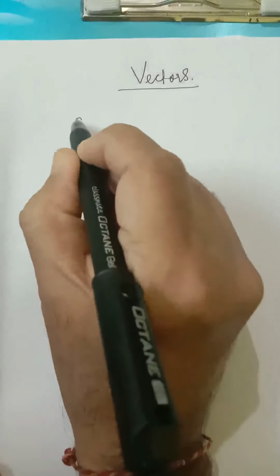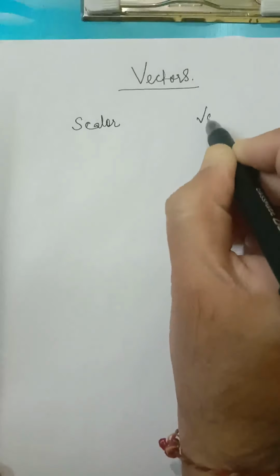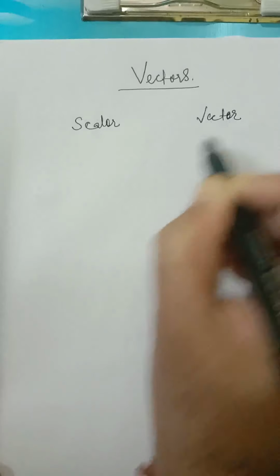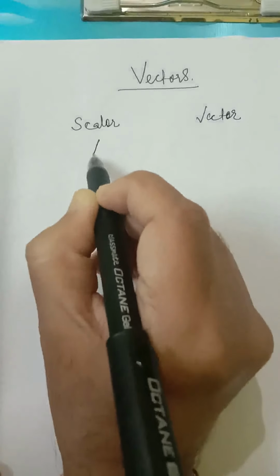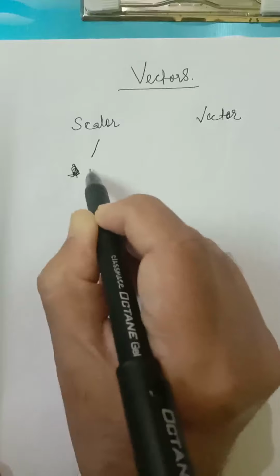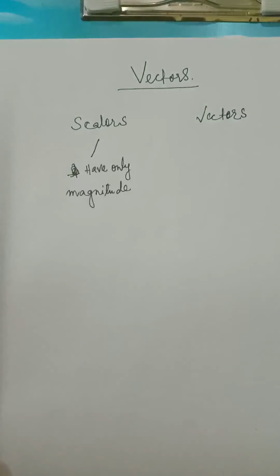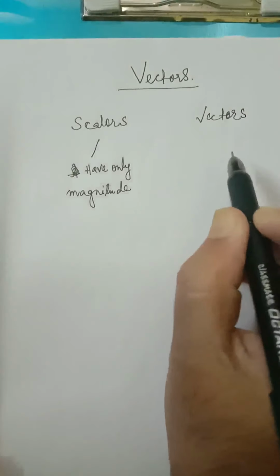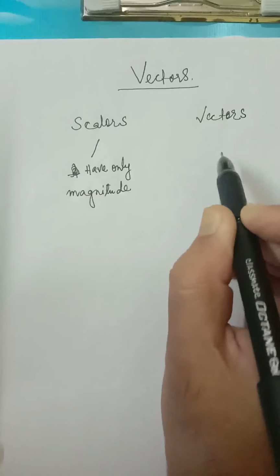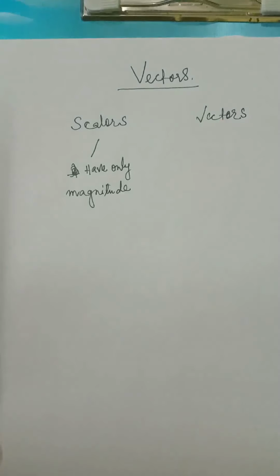Generally, physical quantities are divided into two groups. One is called scalar and the other is vector. A quantity which has only magnitude is called a scalar quantity, and a quantity which has magnitude as well as direction is called a vector quantity.